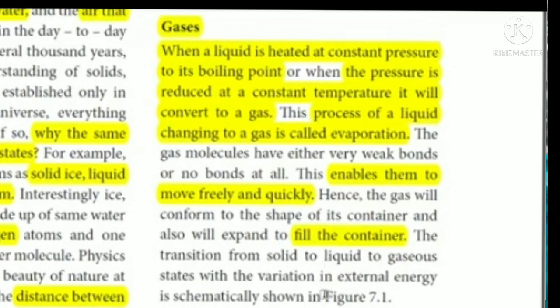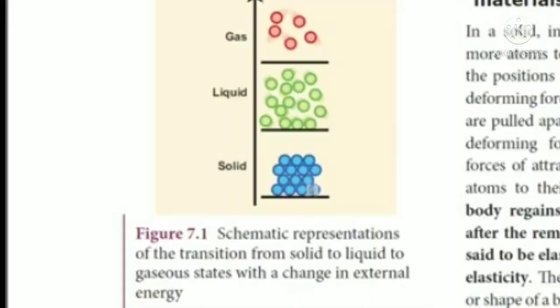The transition from solid to liquid and from liquid to gaseous state is due to the external energy. Depending upon the external energy, it will change from one state to another, solid to liquid and liquid to gas. Here you can see the schematic representation of the transition from solid to liquid and liquid to gaseous state due to the change in the external energy.